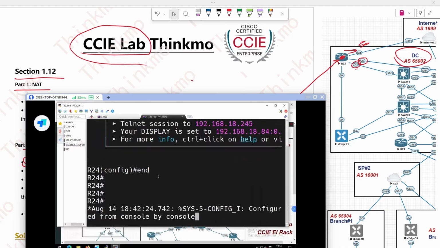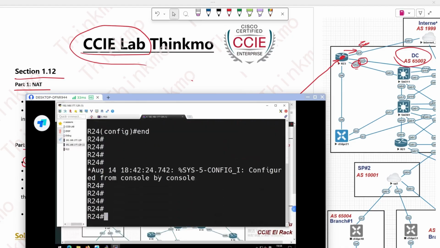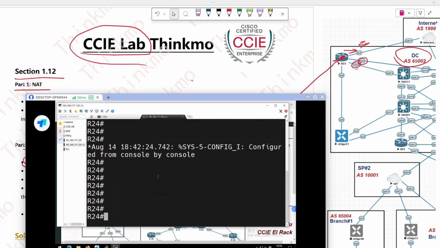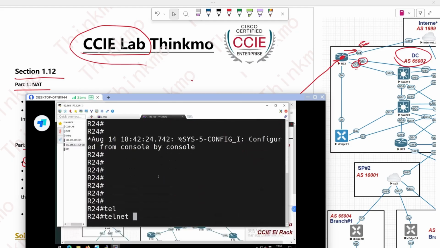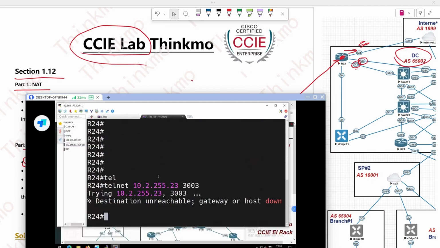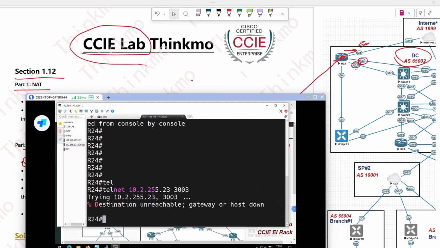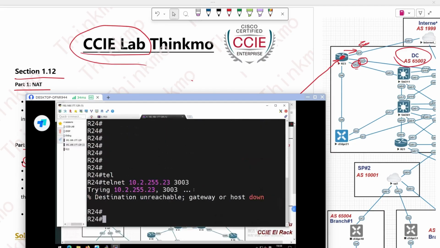First, let's exit to the user view, and here we'll just telnet directly. Telnet to 10.2.255.23 using port 3003. What's happening here? It has already tried, you see, try means it's attempting, right? It's already tried to access, but what's the reason it can't reach the target? Destination unreachable.